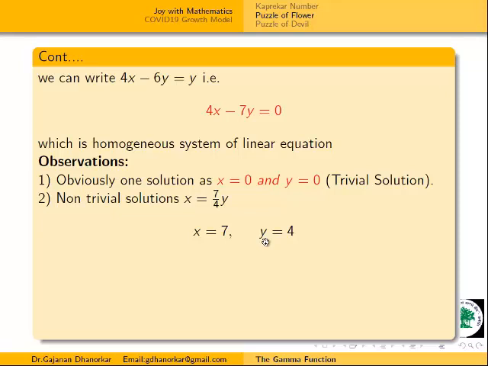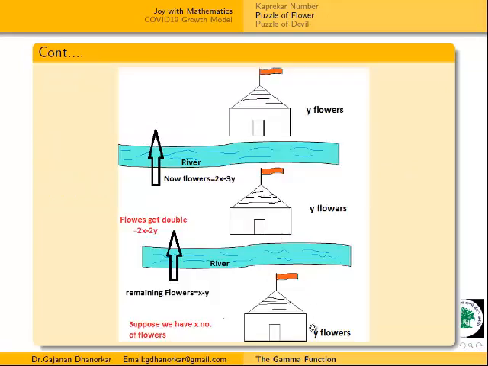Again, if we take y equal to 4 and x equal to 7, then let us check our conditions. Y flowers means 4 flowers. We have 7 flowers. We are offering 4 flowers to the first temple. Remaining flowers are 7 minus 4, which means 3 flowers. We cross this river. Flowers double, 3 doubled means 6. Again, we are offering the same number of flowers, 4 flowers, to this temple.